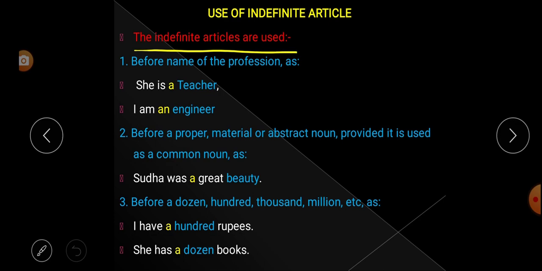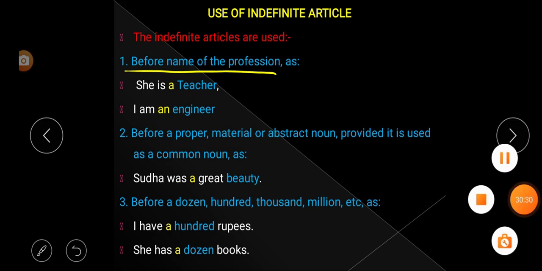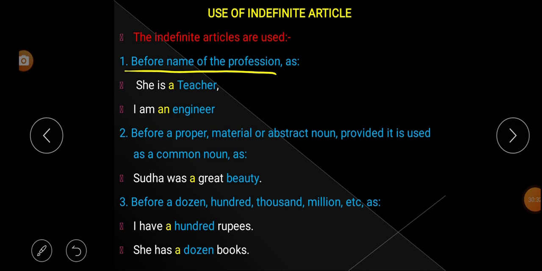The indefinite article is used first before the name of a profession. Look at the example: She is a teacher. Here, teacher is the name of a profession. That's why we have used article a.